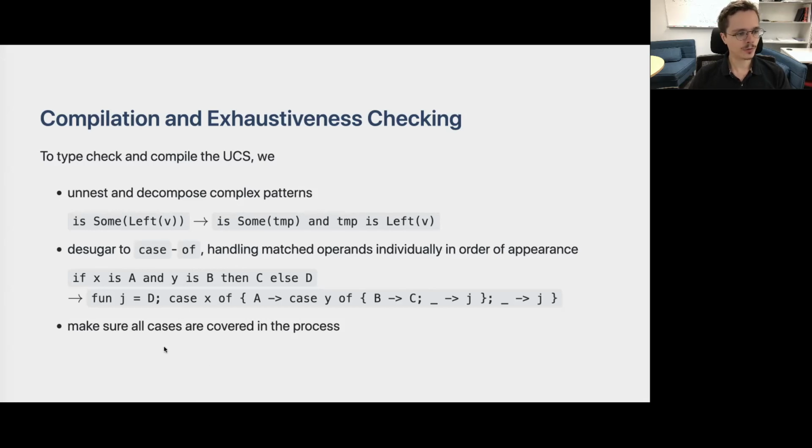For example, the following conditional expression, if x is A and y is B, then C is D, is desugared as follows, where you notice that we have to introduce some join points in order to avoid duplicating some sub-expressions in the desugared version. Finally, we make sure during this process that all the cases are covered, otherwise we raise an exhaustiveness error.